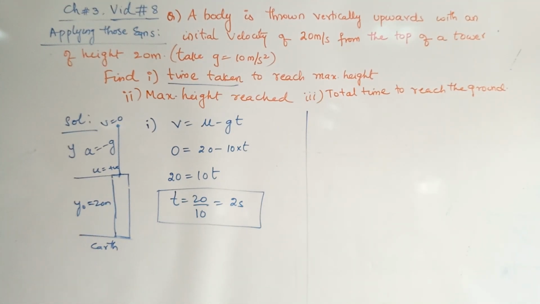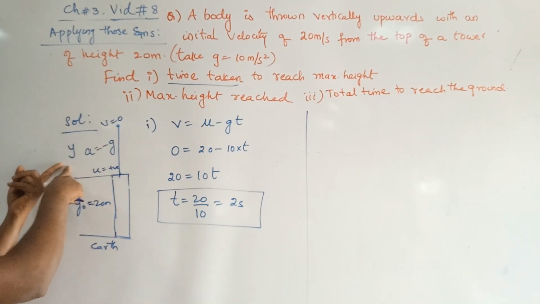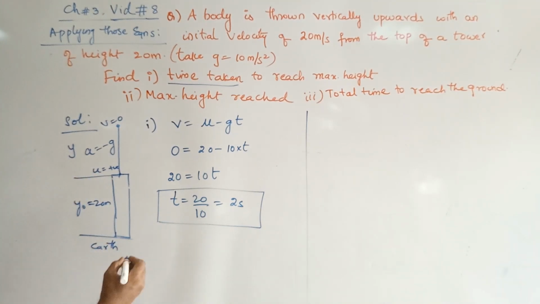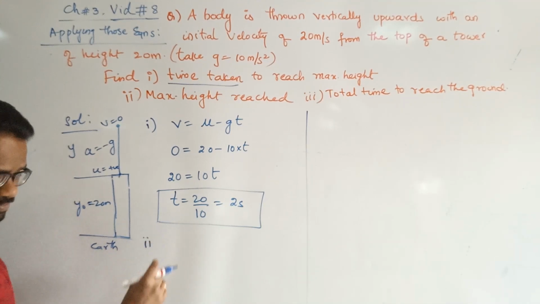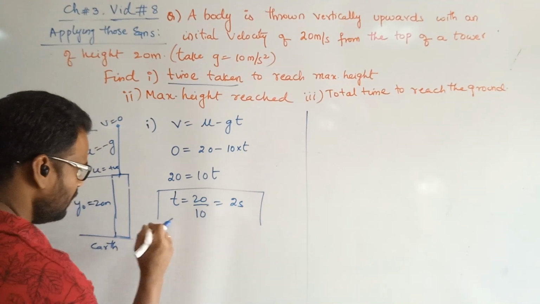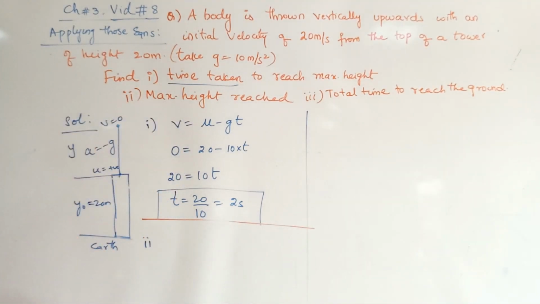For the second one, maximum height reached. Maximum height reached means you need to find the value of y. Maximum height reached from two places, as I said. Let us now try to find the value of y. I will take this part. First part is finished. Let us close this part here. Now let us check the next part.